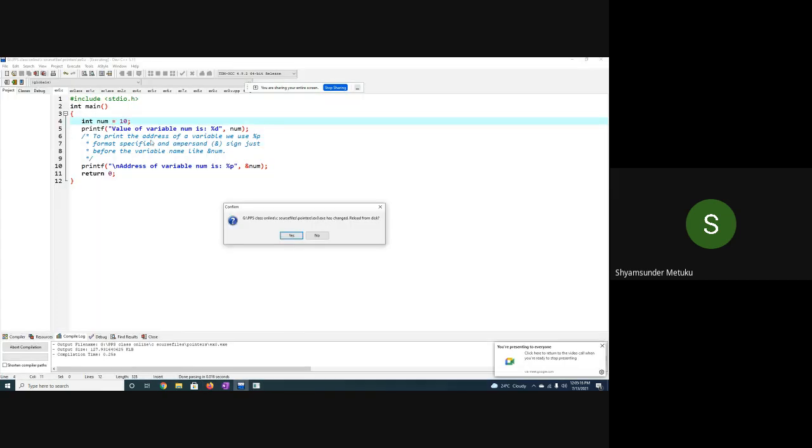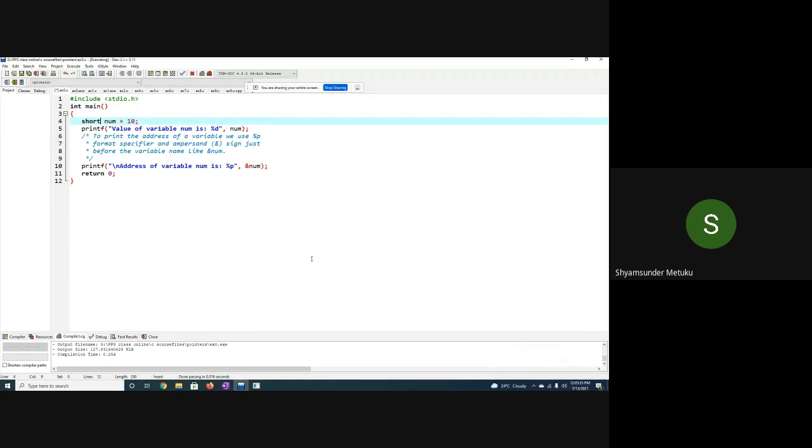Now, let me change it and write short. Short means how many bytes? 2 bytes. Now can I have the end address as 10 or not?